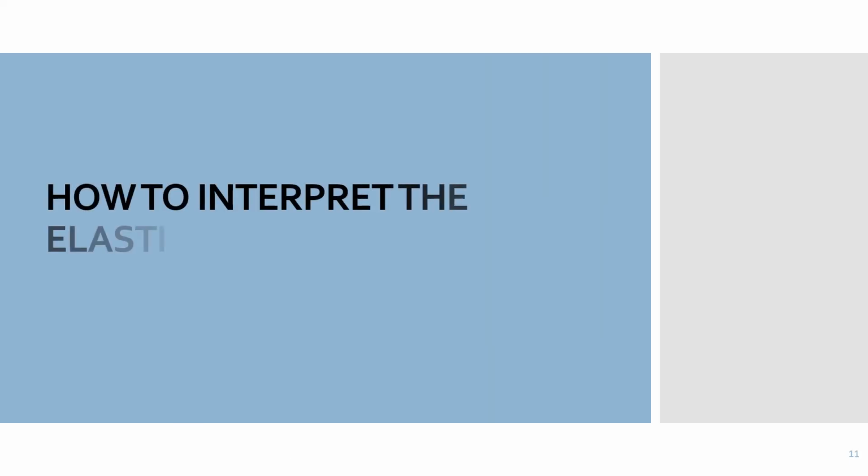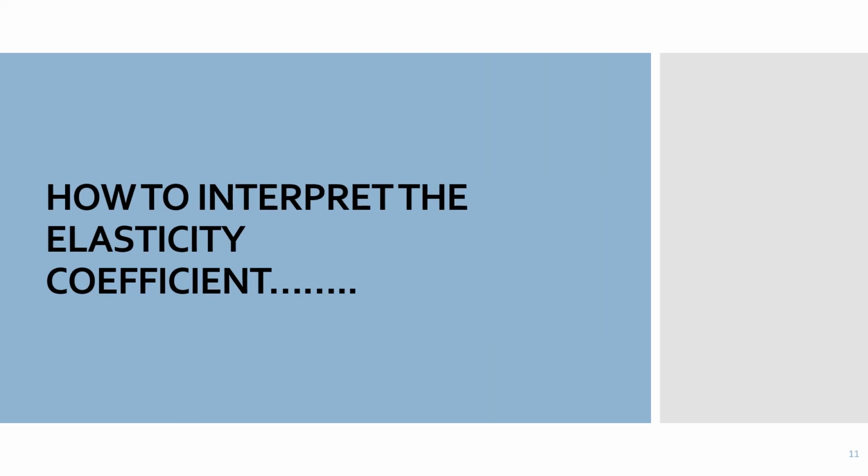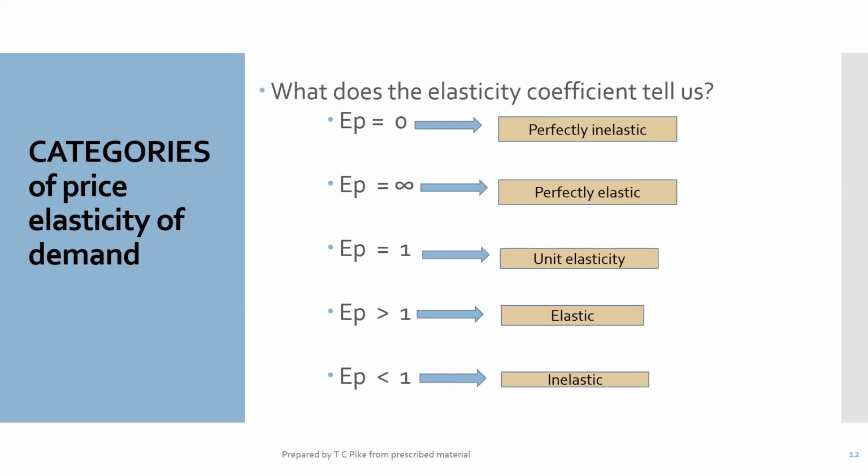Here we go. How to interpret the elasticity coefficient? Well, we need some additional information, ladies and gents, and that's what we're giving you. These are called categories of price elasticity of demand. These are not types, these are categories. So what does the elasticity coefficient tell us? It tells us that we could fit into one of these 5 categories of price elasticity of demand.